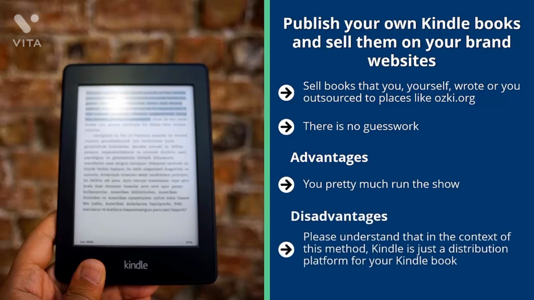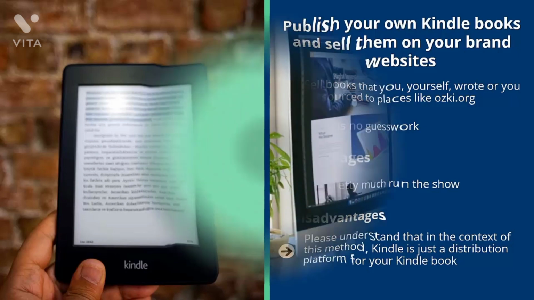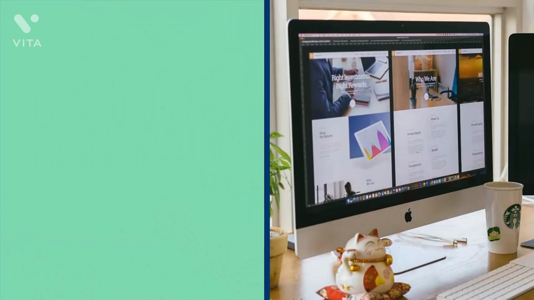Disadvantages. Please understand that in the context of this method, Kindle is just a distribution platform for your Kindle book. That's all it is. The heavy lifting as far as selling goes is all up to you. You have to make it happen. Nobody is going to help you.